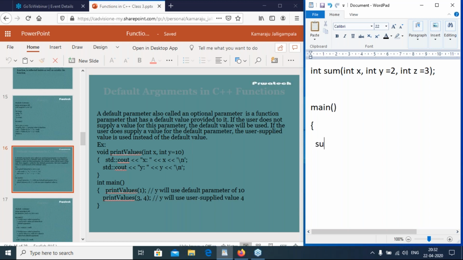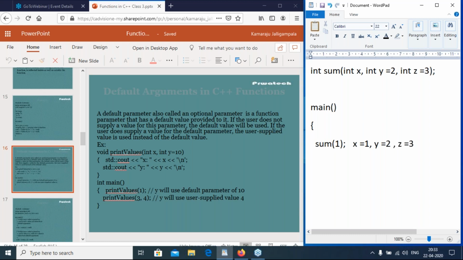In the main function, if the user calls sum(1), then sum has 3 parameters, but inside the main function we are passing only one parameter. At that time it treats x as 1, y as 2, z as 3.